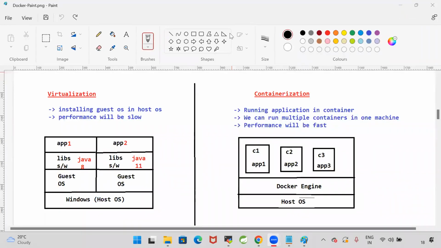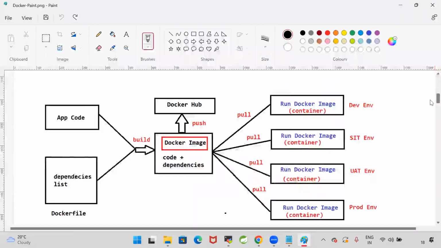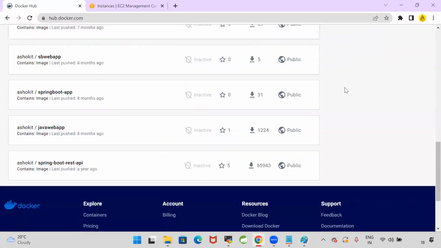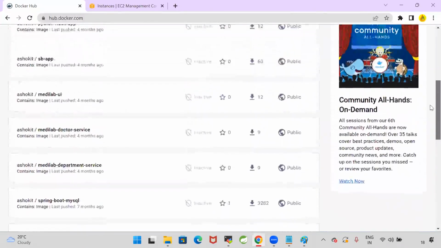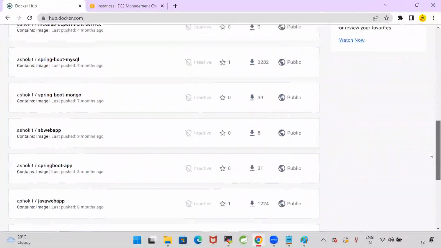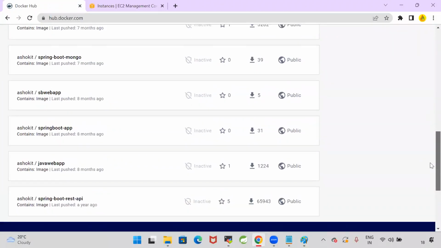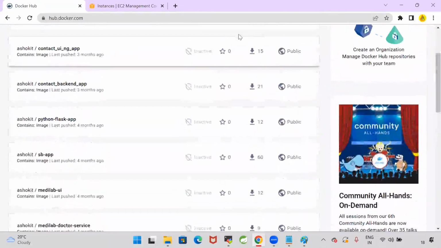Now we need to understand how to write the Docker file, how to create our own Docker image, and how to store the Docker image into dockerhub.com. I created several images and stored those images into my dockerhub.com.